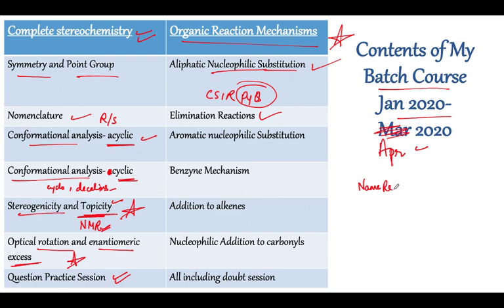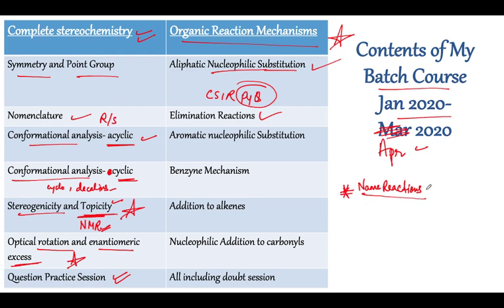So guys, what I have planned about the name reactions is that if we try to make a separate list of name reactions and mug it up, then it is very hard for us to remember all of them.